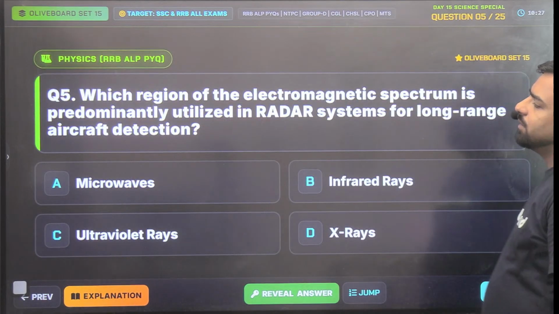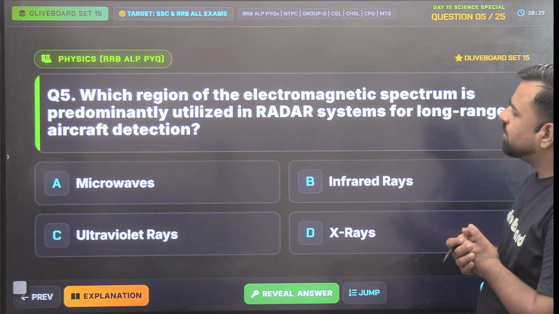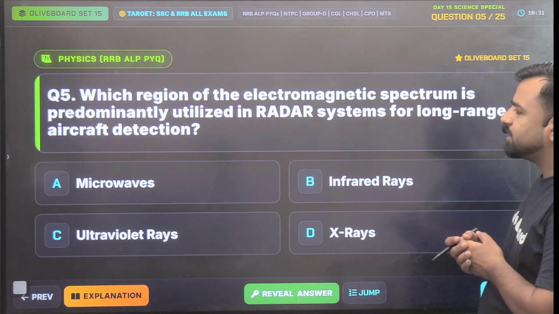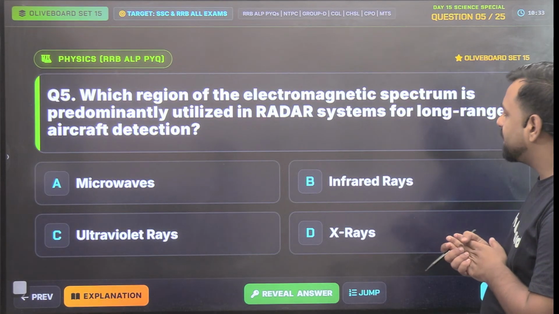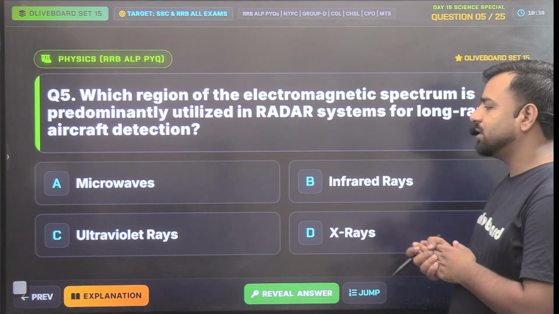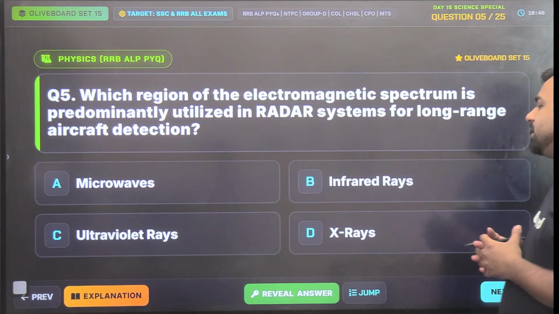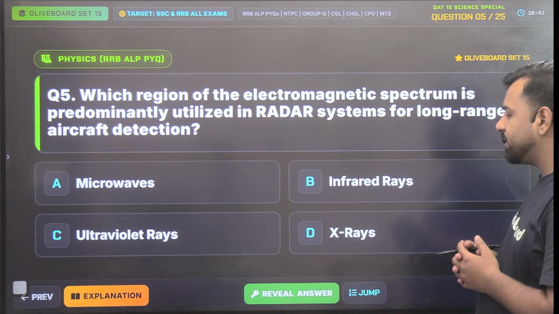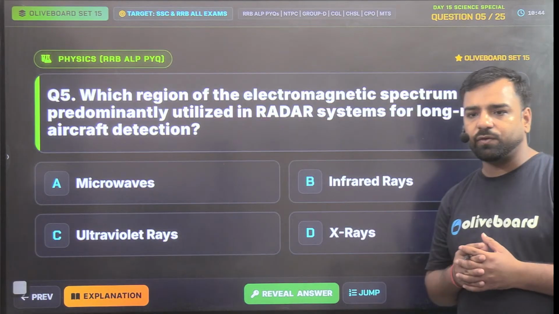Perfect. What about this one? Which region of the electromagnetic spectrum is predominantly utilized in radar systems for long range aircraft detection? Is it microwaves, infrared rays, ultraviolet rays, or X-rays? So you have four options. What do you think?